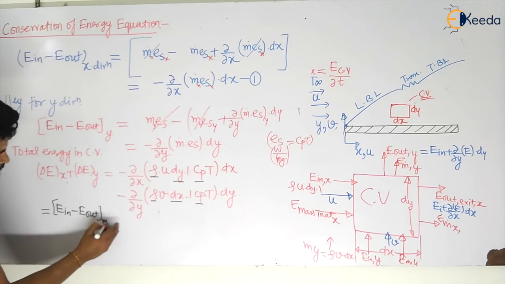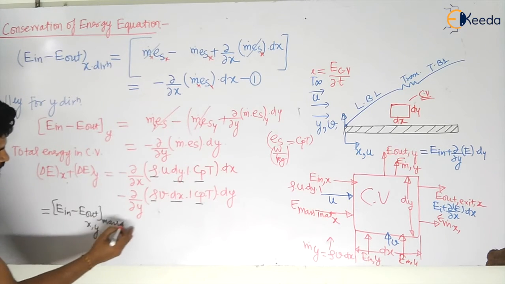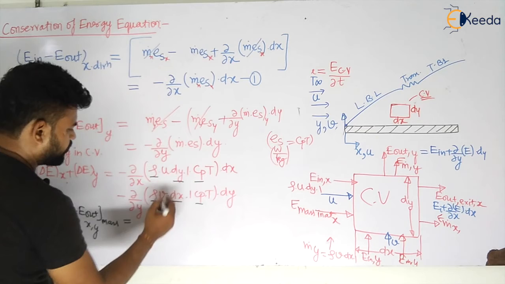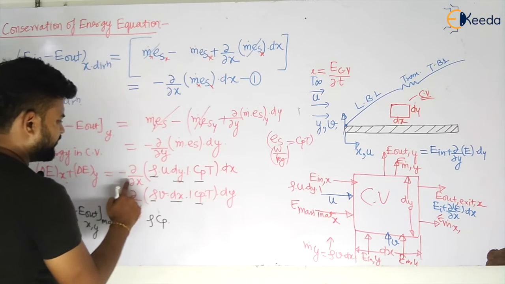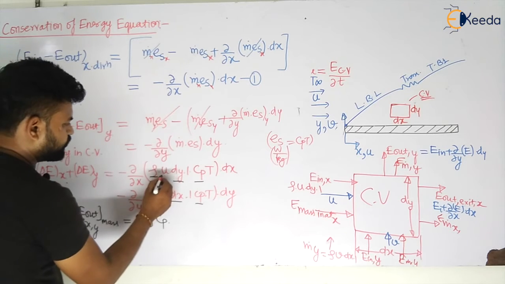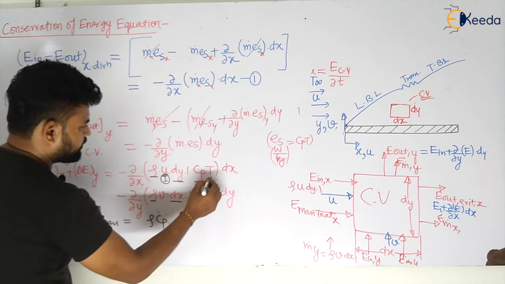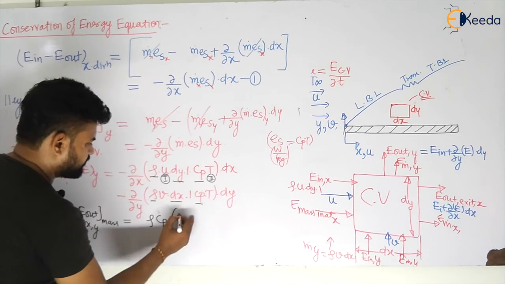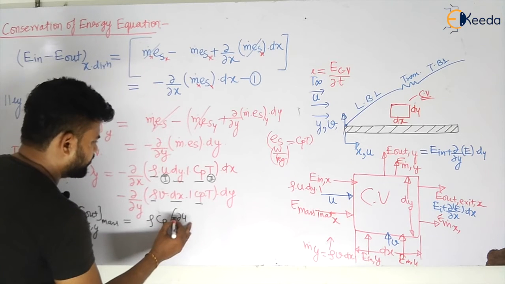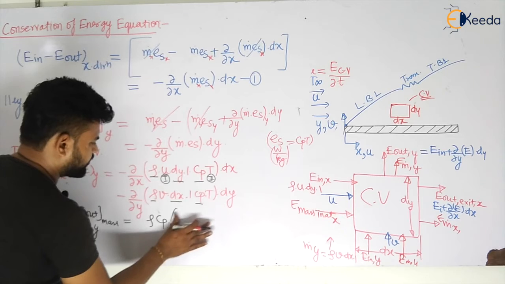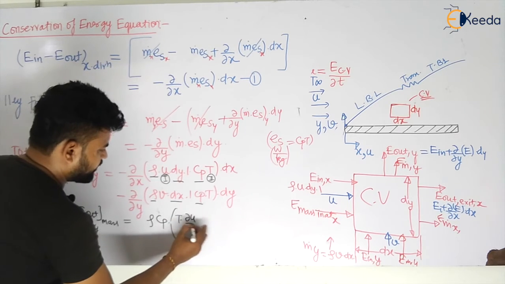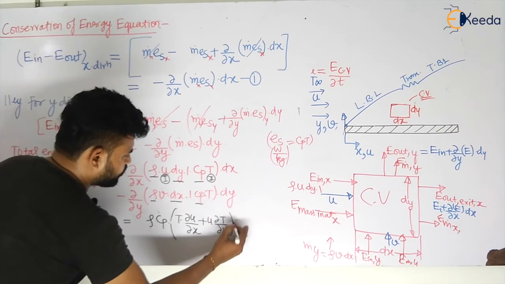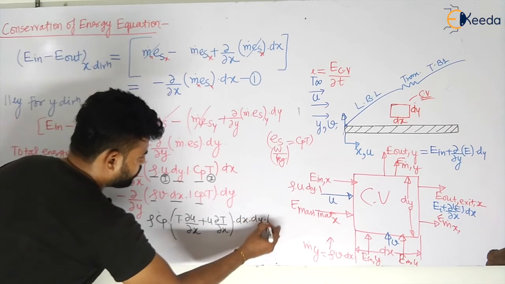Due to mass in both directions, x and y, it will be given by rho, and I am also taking Cp out. When I take the differentiation inside, the first term is u and the second term is T. So let us differentiate with respect to u and T. This will be del u by del x, with T constant, plus u constant and del T by del x, into dx dy multiplied by 1.